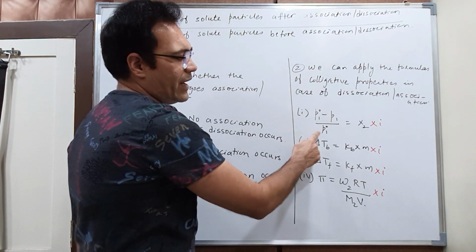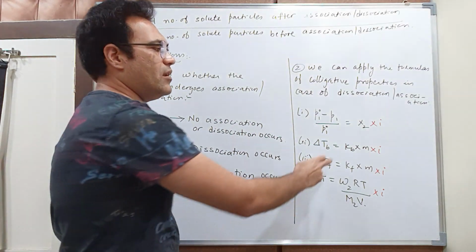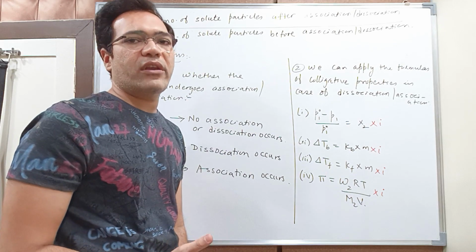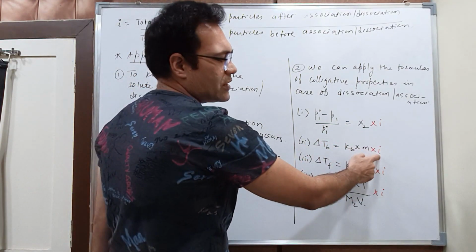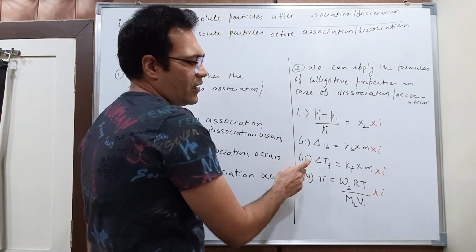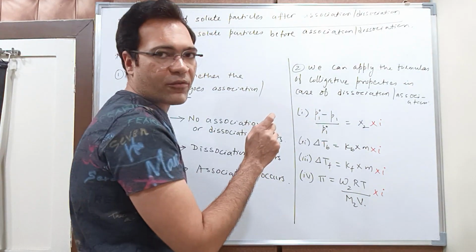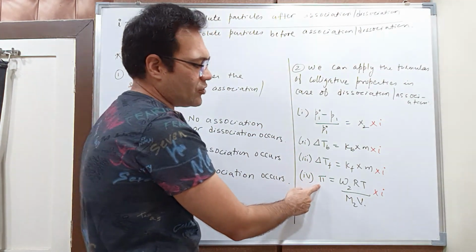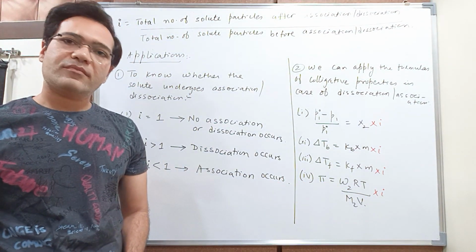In the second equation, delta Tb is your colligative property. Kb, your ebullioscopic constant, is a constant. It is not a colligative property. So here there is elevation of boiling point, and on the opposite side I have multiplied by Van't Hoff factor. In the third case, this is the colligative property, so on the opposite side I have multiplied by Van't Hoff factor. And in the fourth, this is the formula for osmotic pressure, so here I have multiplied by Van't Hoff factor. Correct?